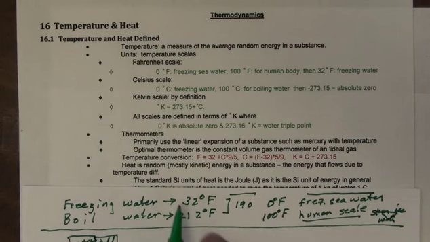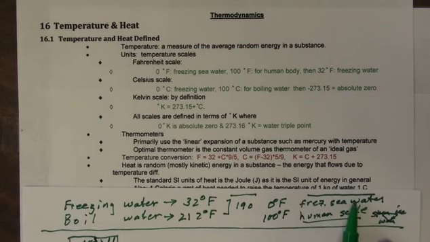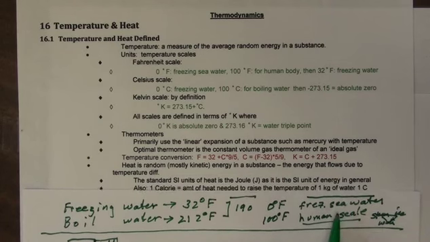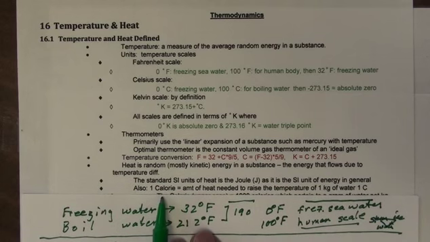Now, the standard scientific international unit for heat is the joule, because all energy is measured in joules. So it's the SI unit of energy in general. But we have some other units that are very useful. For example, a calorie is the amount of heat necessary to raise the temperature of 1 kilogram of water 1 degree Celsius. So if we take, again, using water, which is our standard for the international system, 1 kilogram, and we want to raise its temperature 1 degree Celsius, then this requires how much energy? 1 calorie.